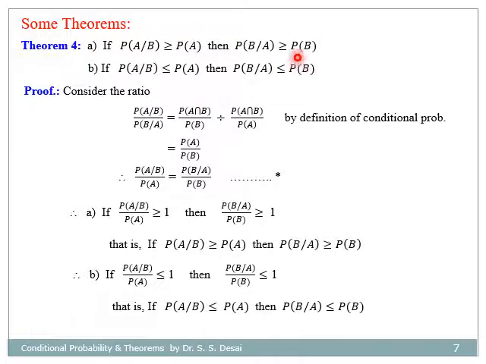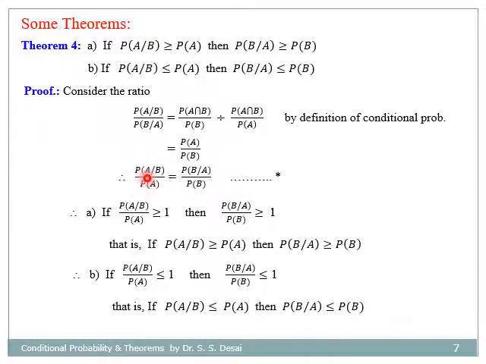Now, to prove these two inequalities, let us consider the ratio of probability of A given B divided by probability of B given A. By the definition of conditional probability, this is probability of A intersection B divided by probability of B, divided by probability of A intersection B divided by probability of A, and simplification of these two becomes probability of A divided by probability of B. Again rearranging this ratio, we have probability of A given B divided by probability of A equal to probability of B given A divided by probability of B.